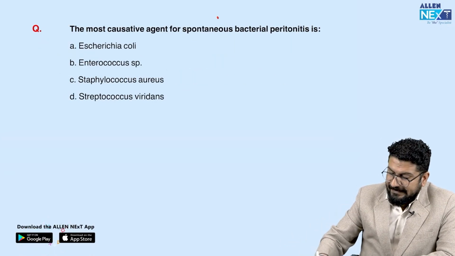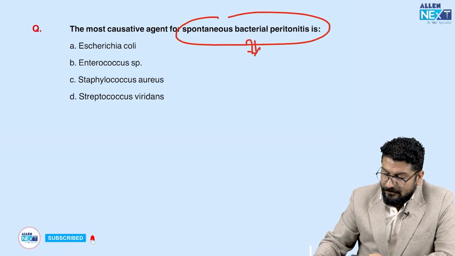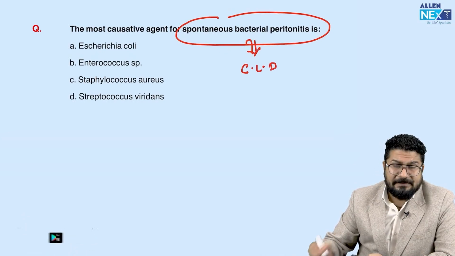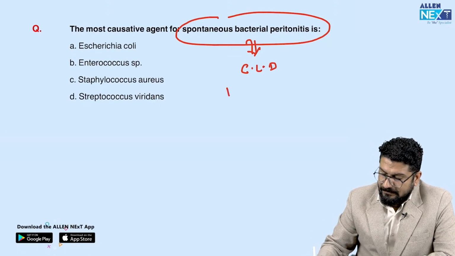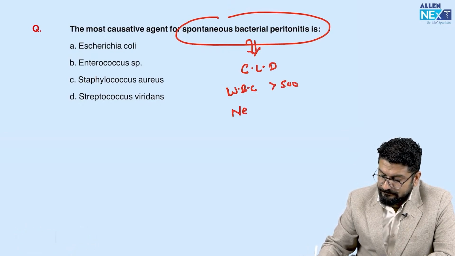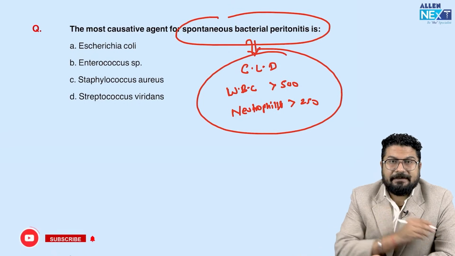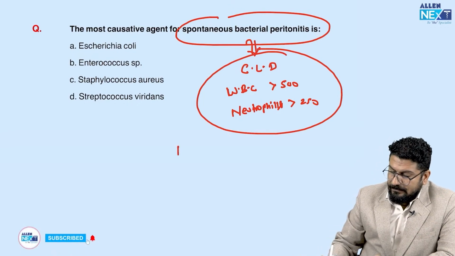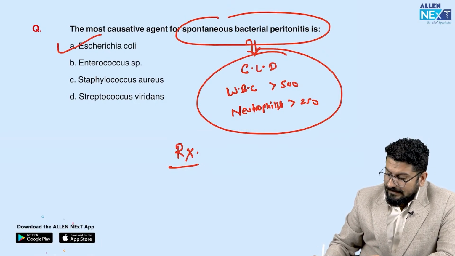This is SBP, spontaneous bacterial peritonitis, very commonly seen as a complication in a patient with CLD. CLD means patient is having liver cirrhosis. Sometimes if you see WBC numbers are more than 500, and out of this neutrophils are more than 250, then we make a diagnosis of SBP. Remember, the most common agent for this condition is E. coli.